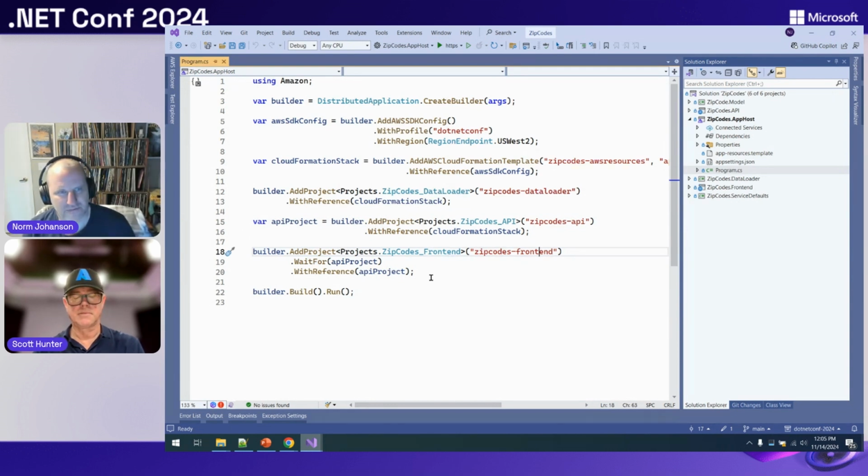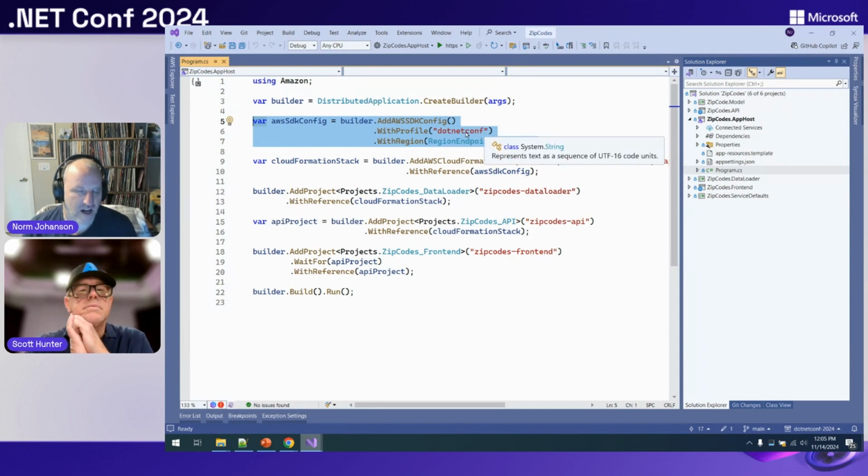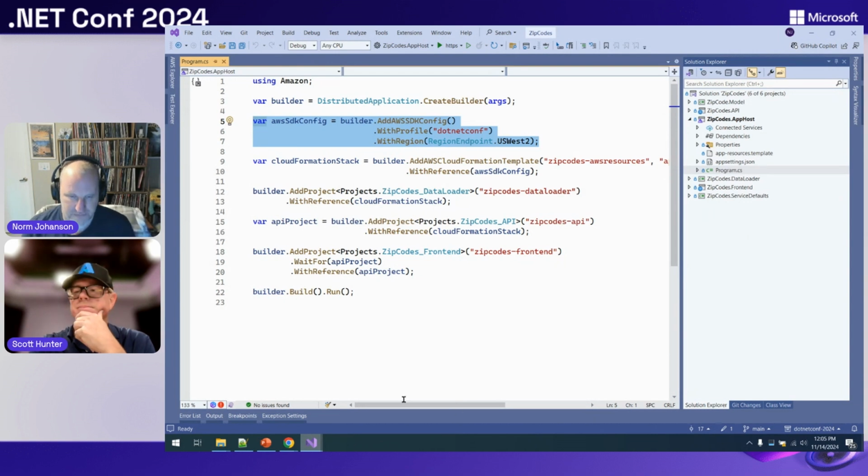Now, the AWS-specific stuff that we've added here: first, I've added this SDK config. How do I actually want to connect to AWS? All of our integrations use our .NET SDK under the covers. So this is going to tell us I want to use my .NET Conf profile, the profile to get my credentials, and which AWS region I want to connect to. I'm going to go to the US West 2 region here because I live out on the West Coast.